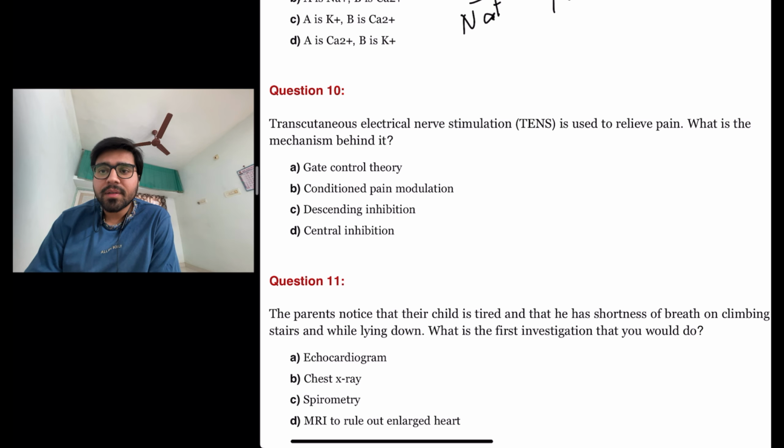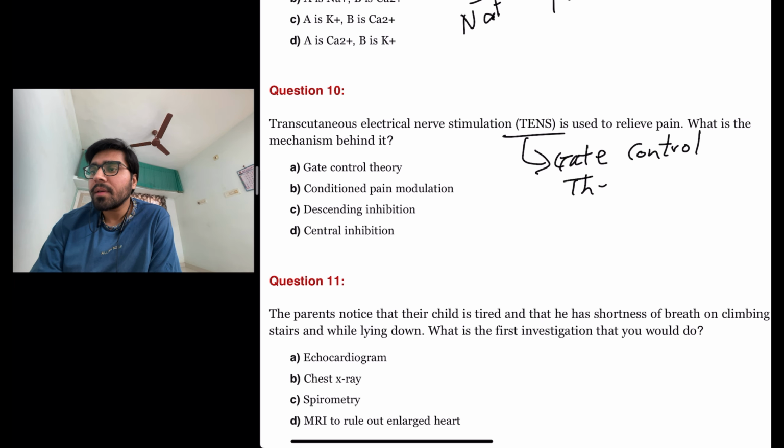The next question is transcutaneous electric nerve stimulation is used to relieve pain. What is the mechanism behind it? So the mechanism by TENS to relieve pain is actually gate control theory. The answer is A. Gate control theory.